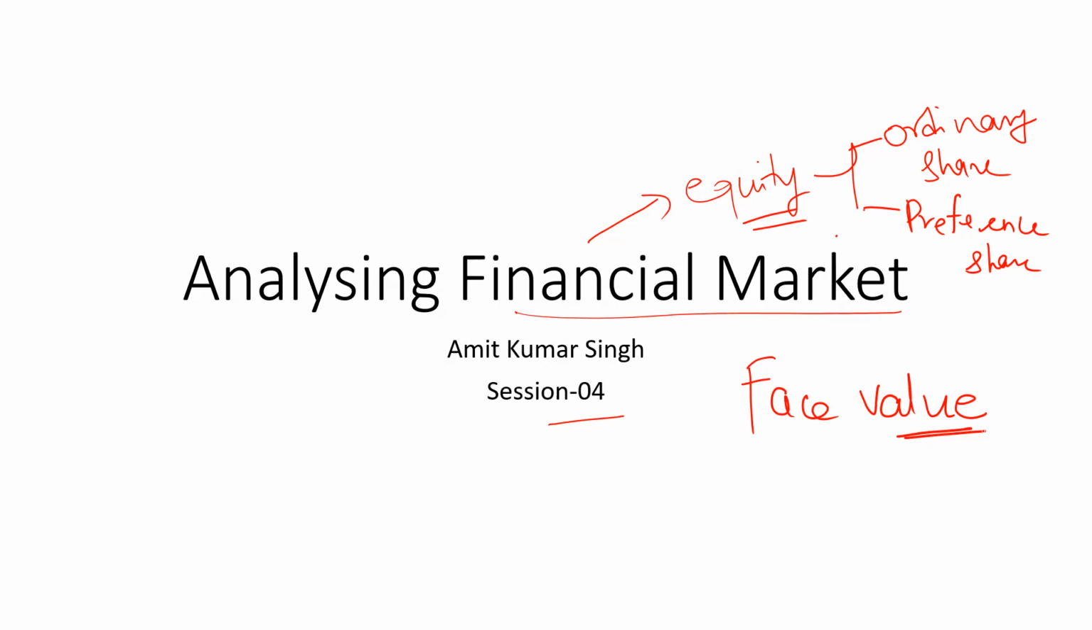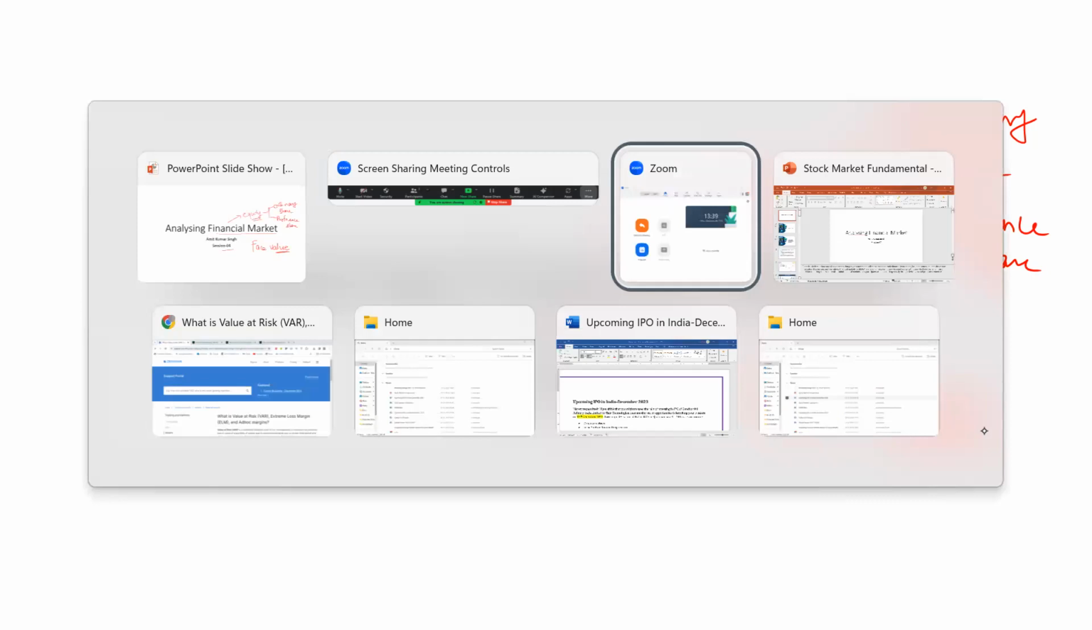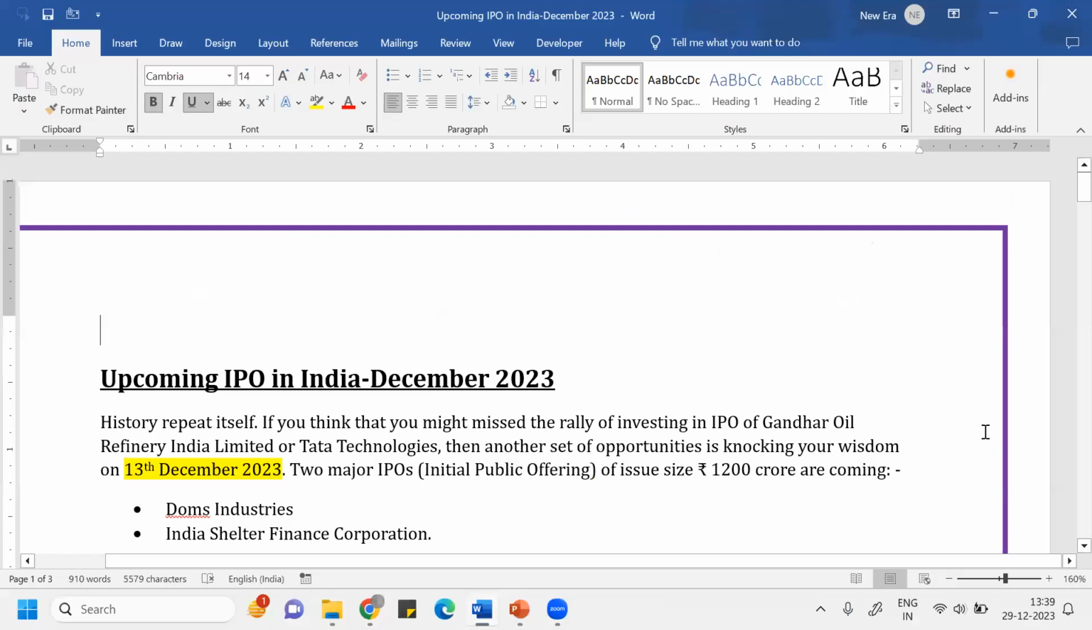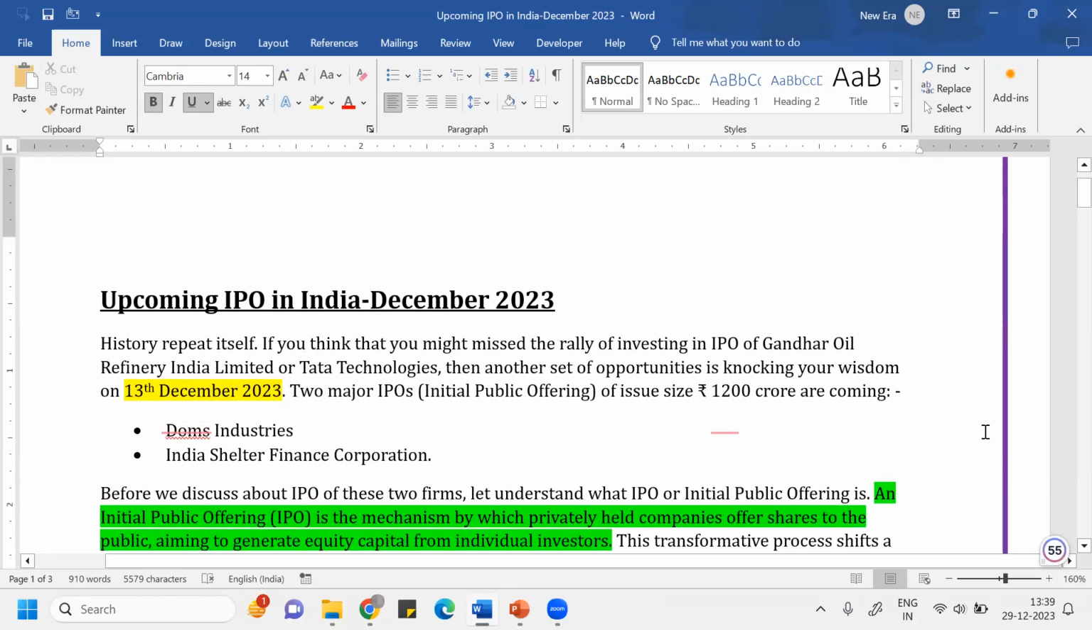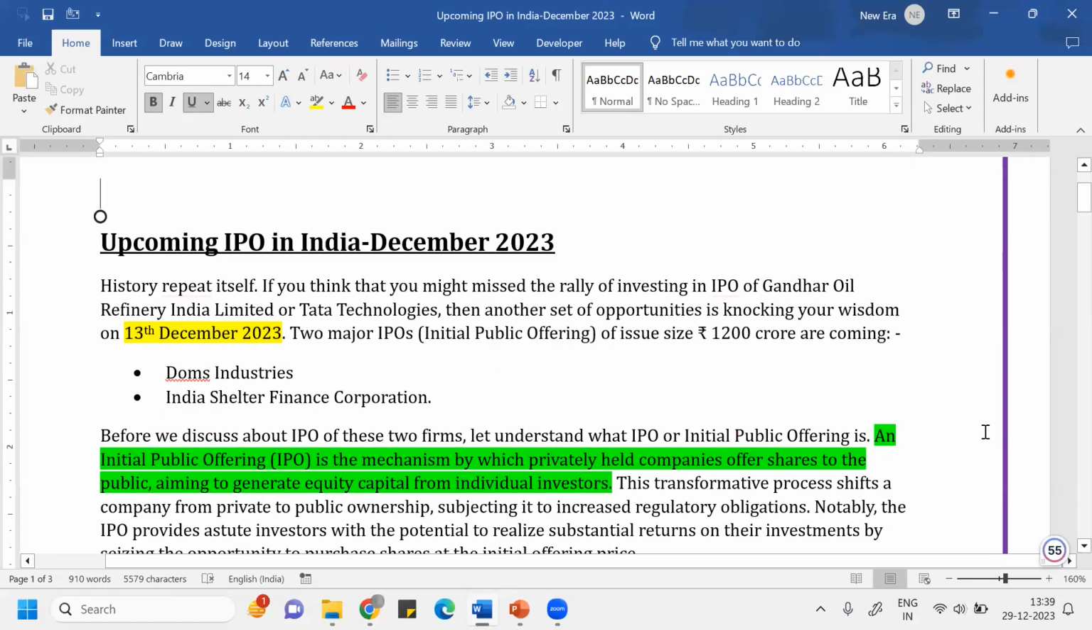In order to make sure that they remain liquid and you can keep buying and selling them in the market, that's why we have stock exchanges. You already know about these concepts. We have discussed how the whole process happens when a company comes up with an initial public offering in the primary market. I'll give you a little more glimpse on this, with information about one IPO which happened in the month of December. I am recording this video in December 2023.